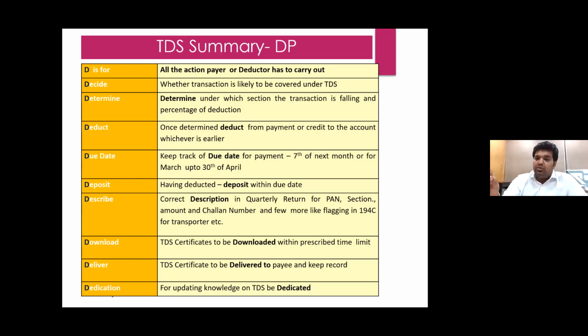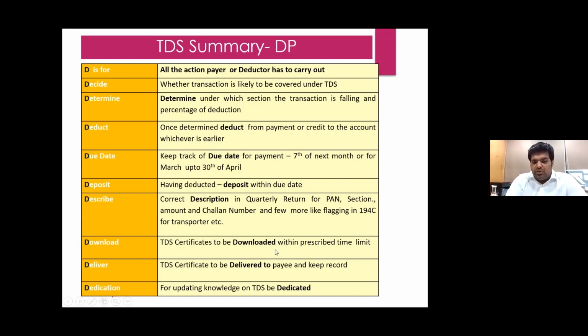So we also missed out on 15G and 15H payments. For example, if you pay any interest to a person who has given us 15G and 15H forms, we have to show those details in the TDS return and put a tick mark that they are under low deduction category. So those things are very, very important.